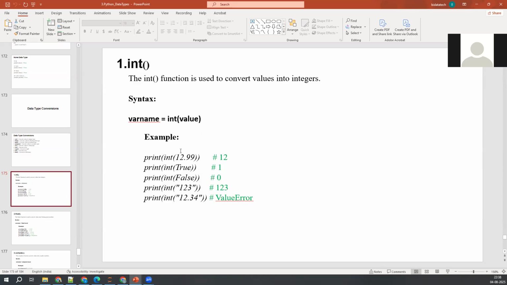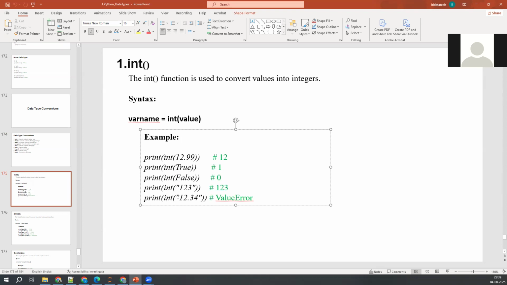So I told you, int of 12.99. Since you're converting that into integer, now you're getting output as 12 here. Integer of True, you're getting 1. I told you already, internally it treats True as 1 and False as 0. Integer of 1, 2, 3 you'll get 1, 2, 3 because we don't have any decimal values, so it will display as is.